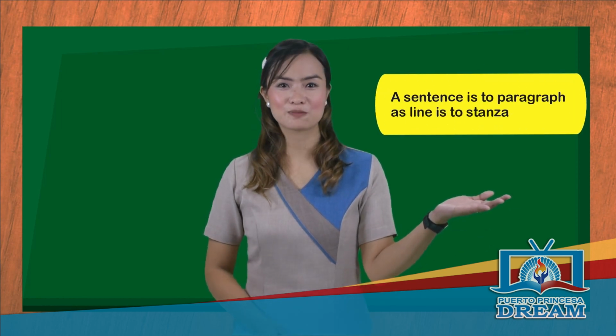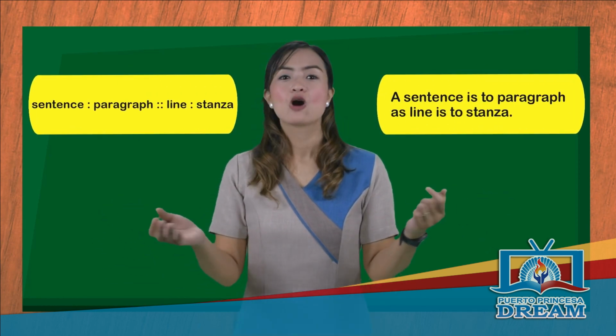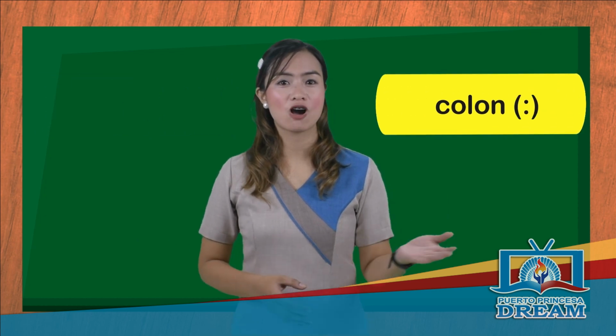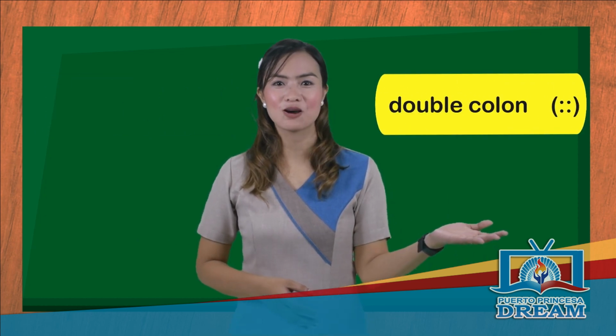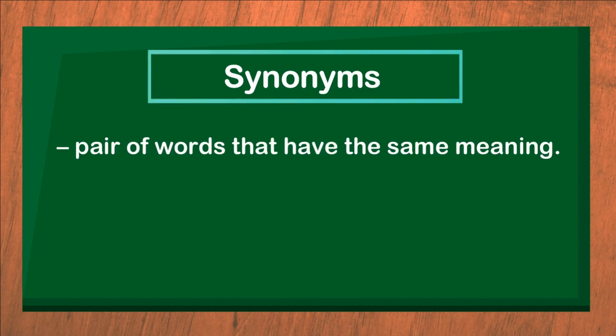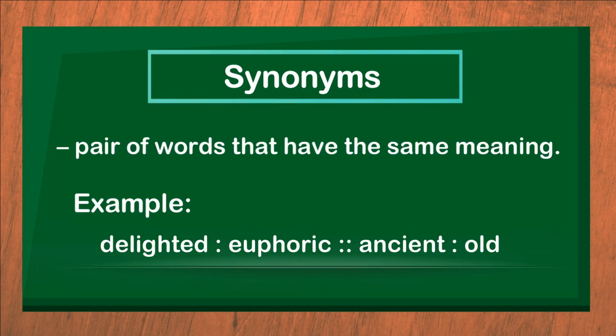It could be written in sentence form, but it is commonly expressed in its shortened form, where the pair of words are separated by a colon and the 2 sets with double colon. Let's study the various types of analogy. First, we have synonyms. They are words that have the same meaning. Example, the words delighted and euphoric are pertaining to being overjoyed, while ancient and old mean archaic.